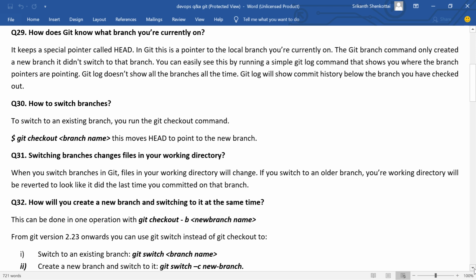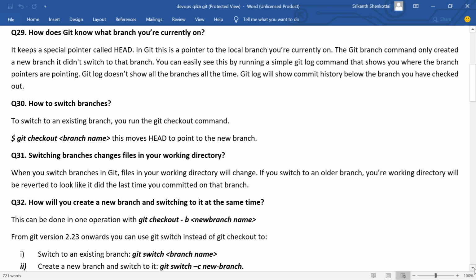Switching branches changes the files in your working directory. When you switch branches in Git, files in your working directory will change. If you switch to an older branch, your working directory will be reverted to look like it did the last time you committed on that branch.